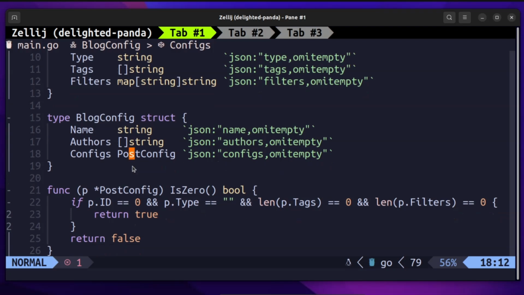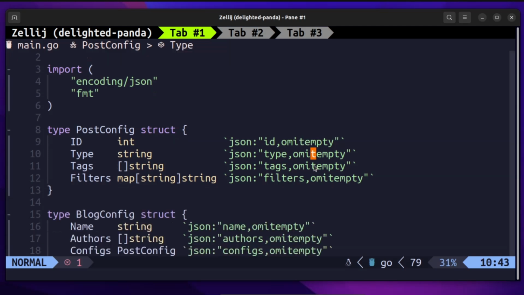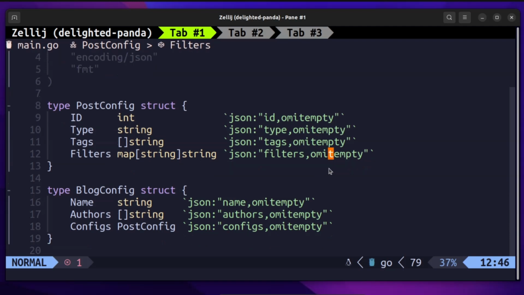So let's take an example here. I have one structure called BlogConfig with the fields called name, authors, and config, which is a PostConfig and another custom data type here. So you see the name is a string, authors is a list of strings, and PostConfig is a structure. And we have used omitempty for each of them just to demonstrate what it means to leave out the empty values for this.